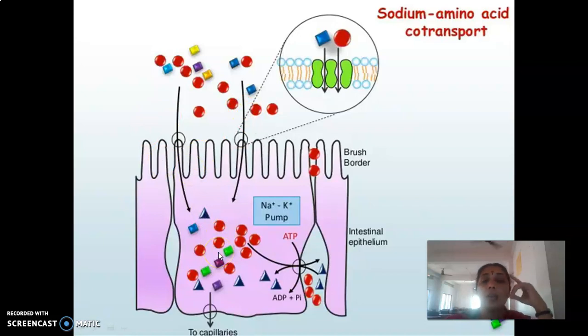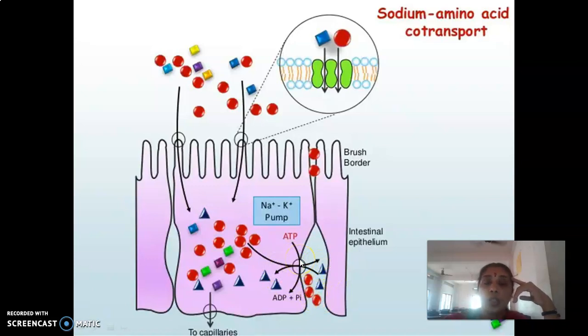So what is happening? First, we know that sodium is an extracellular ion. So if sodium is entering from the intestinal lumen into the intestinal epithelial cells, what has to be done first? The sodium ions in the epithelial cells have to be taken out, and that is carried out with the help of the sodium potassium pump. So sodium will be coming out while potassium will be entering. These triangular shaped molecules are the potassium ions, while the red colored ones are the sodium ions.